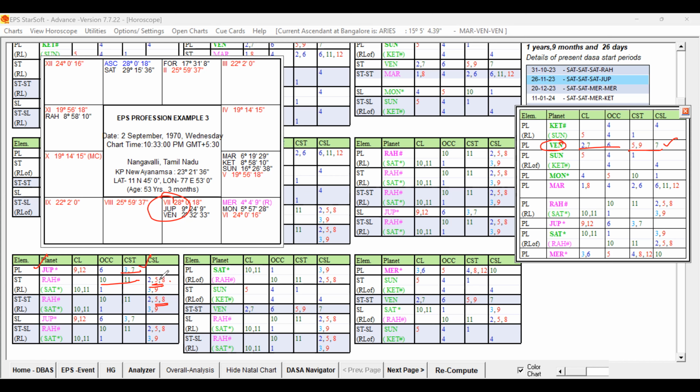It is all indicating supportive for joint venture, but it is also indicating some sort of struggle on account of that. Sublord also Jupiter, it is also supportive for the same. But the sub-sublord, we already discussed, of the planet is Mercury. Mercury is 3, 6, 5, 4, 8, 10, 4, 8, 12 and 10 sublord. It is supportive, and also it is indicating some sort of unfavorable significations. But Mercury planet is important for the business prospect because it is the Karaka planet for business, marketing, all the trading and everything.